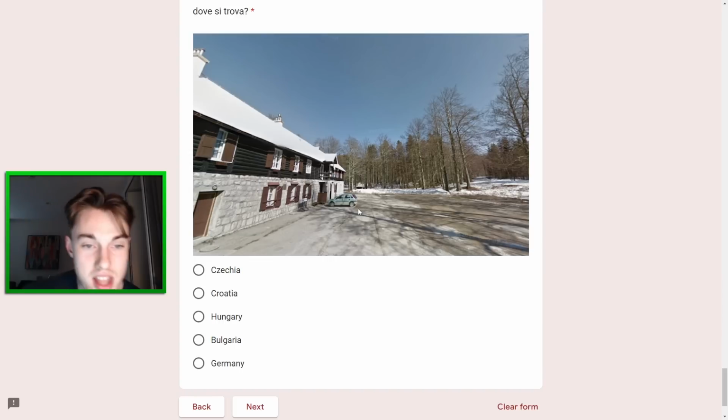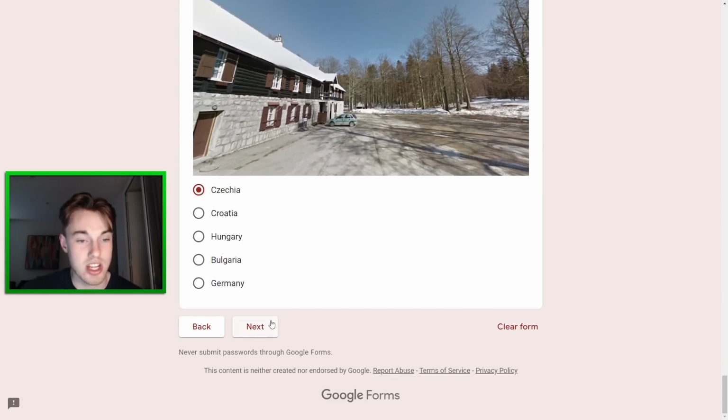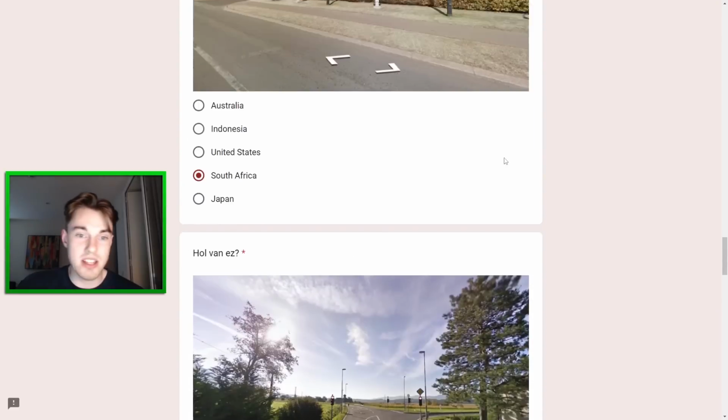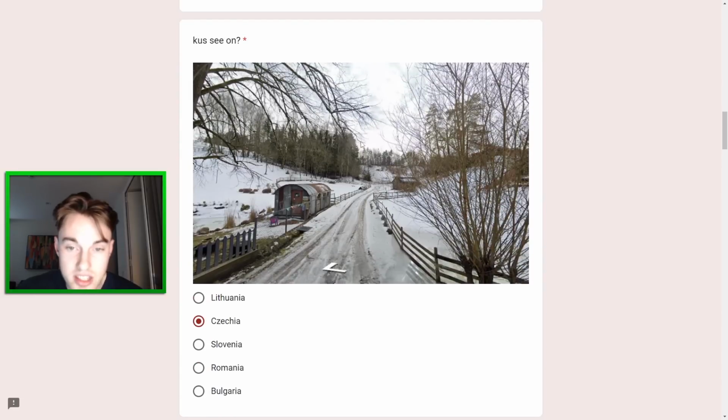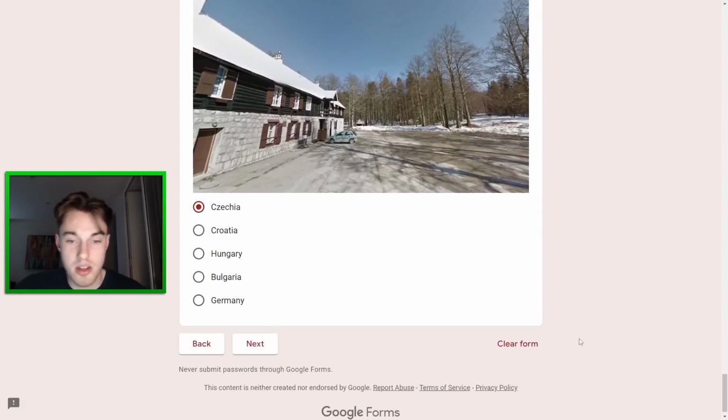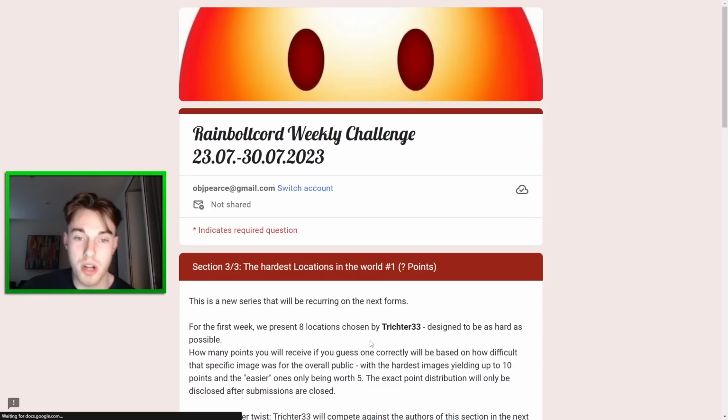I mean, it's Wolf Trekker. He's probably pulled something crazy out. I'm going to go Czechia here again, which does beg the question, would he put two Czechias in? Because this one we also answered Czechia. However, I'm gonna go for both. I think one of them's wrong, but let's hope that one of them is right.